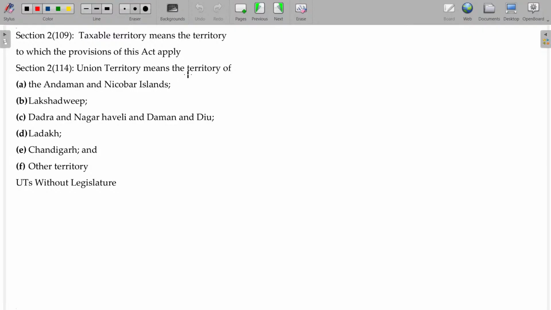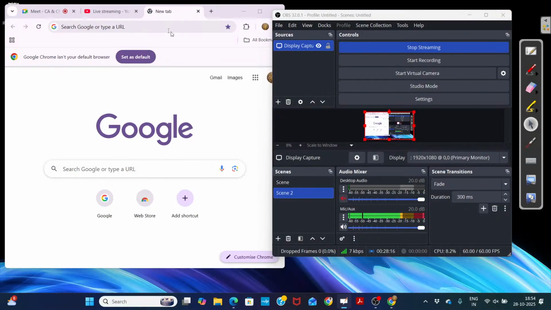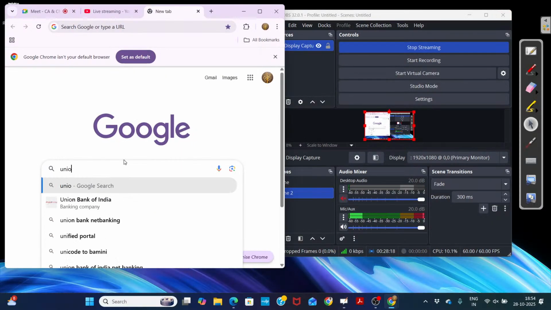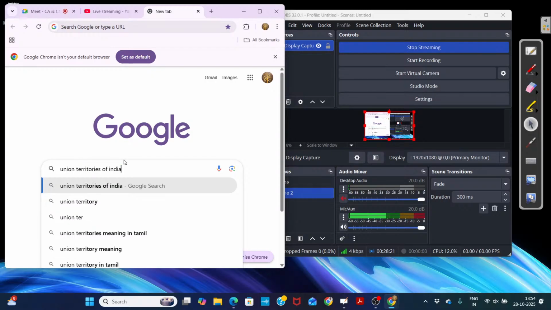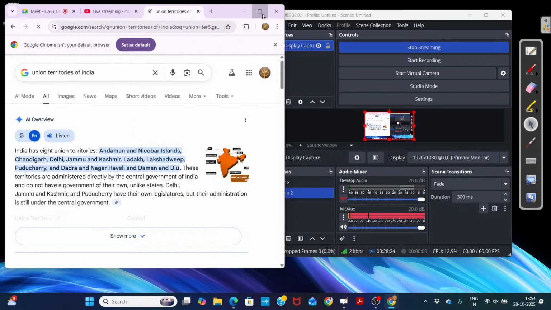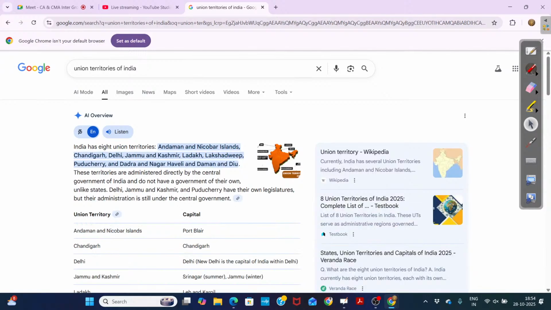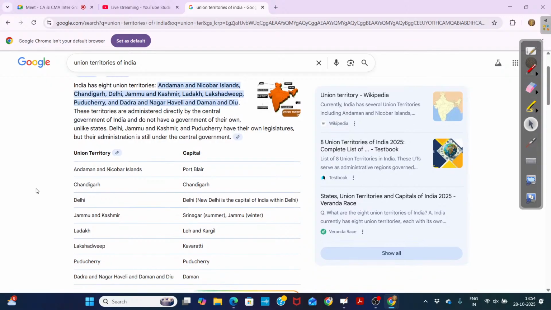Now, union territory means the territory of this. How many are there? 6. These are the union territories. How many union territories are there? So many doubts. Union territory of India. So how many? 8? 8 union territories, right? Clear?